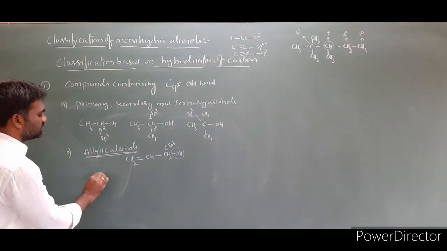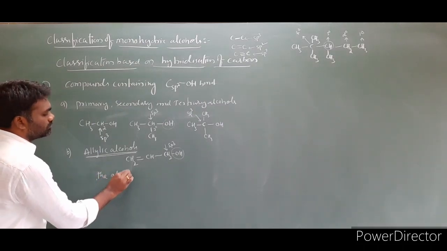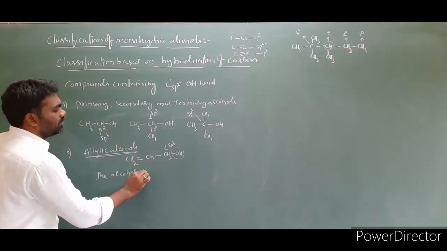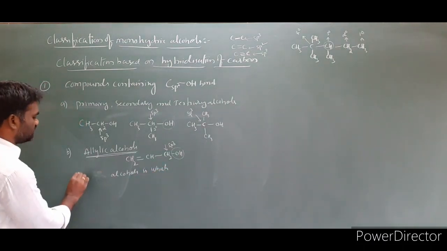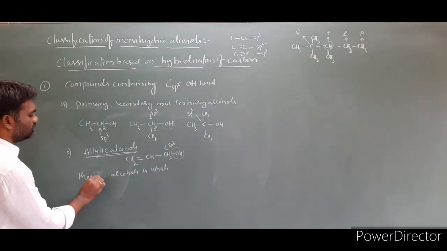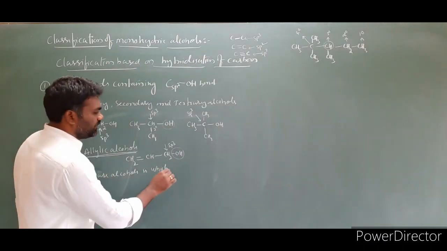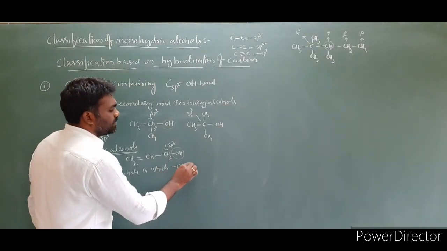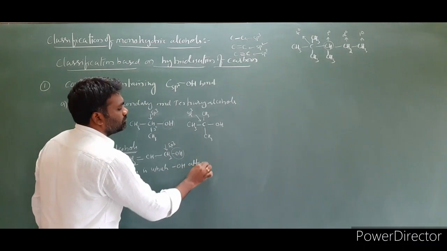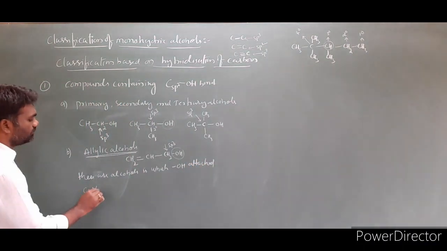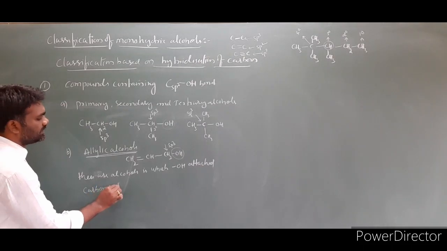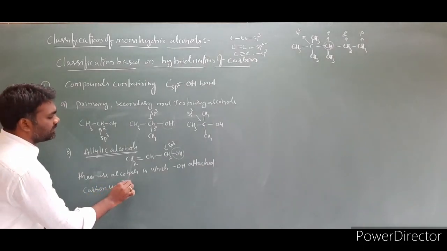The alcohols in which the OH attached carbon is sp3 hybridized.